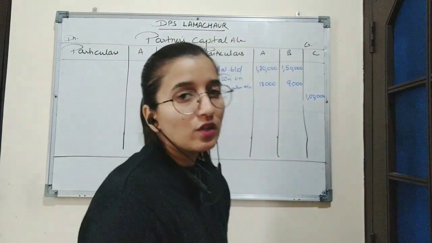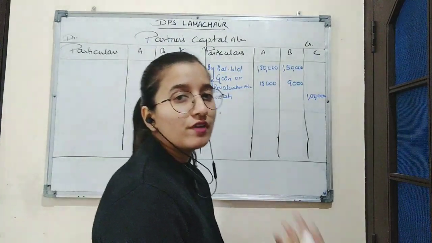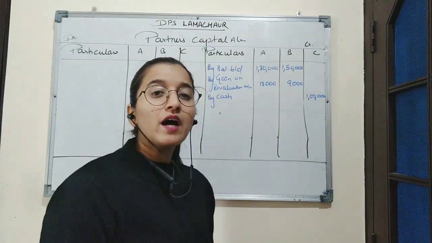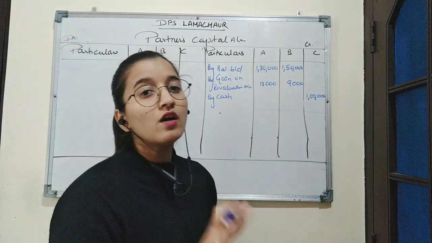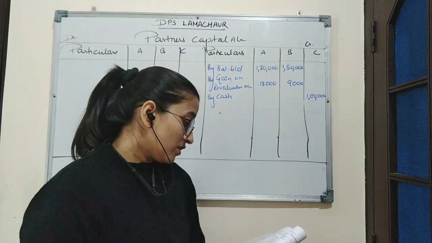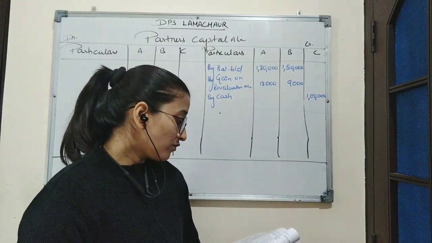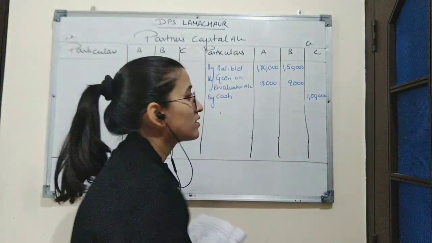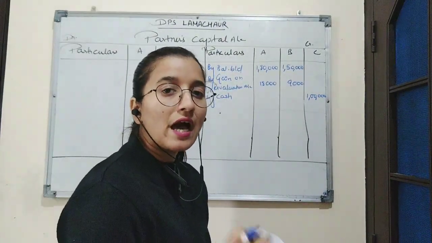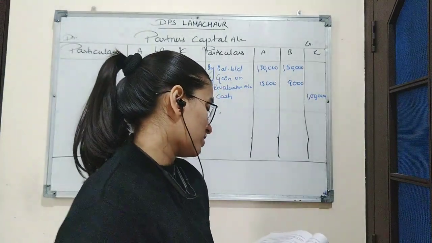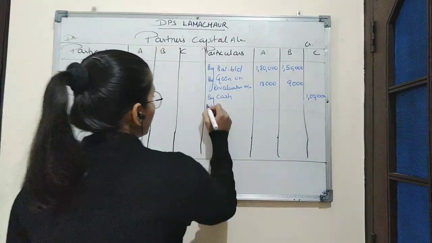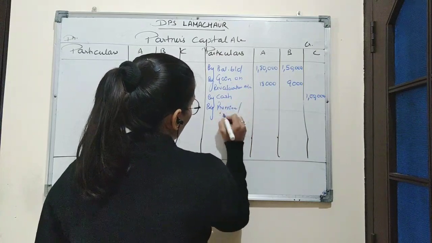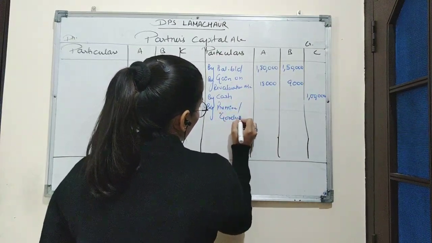So as we know, when the new partner is admitted and if he brings some amount of goodwill, that goodwill is divided among the old partners in their old ratio. So here amount of goodwill brought by C is 60,000. This 60,000 will be divided between A and B in their old profit sharing ratio. So we will write here by premium or goodwill.